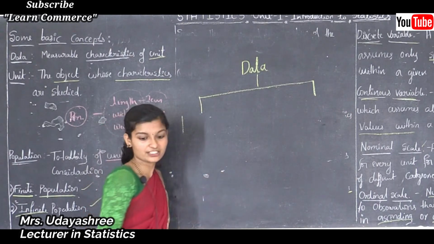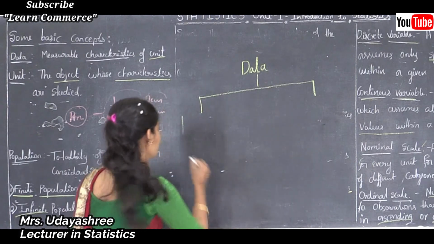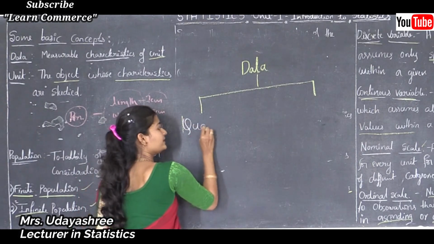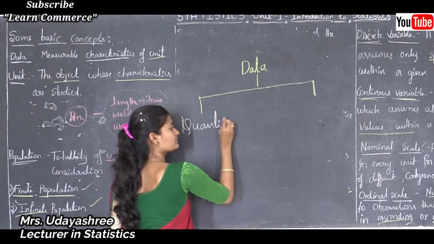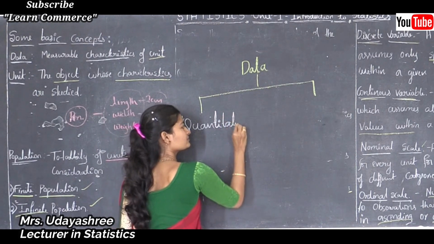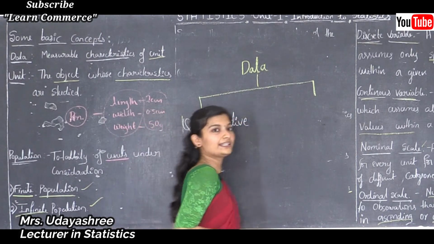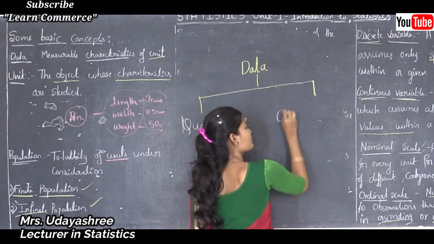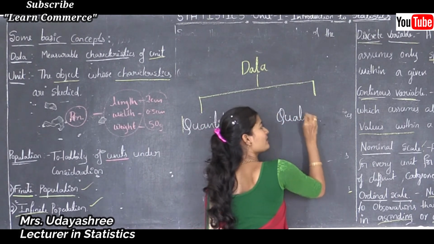Numerically measurable characteristics are known as quantitative characteristics, and numerically not measurable characteristics are known as qualitative characteristics.